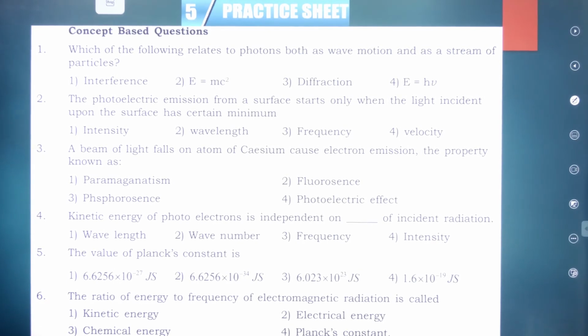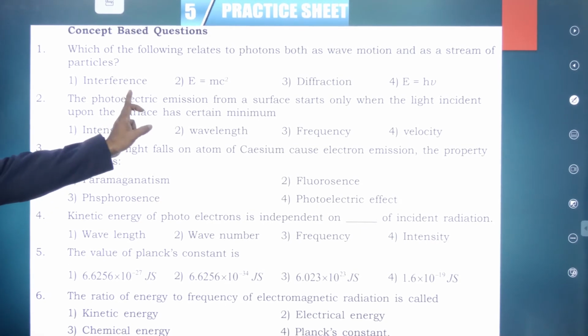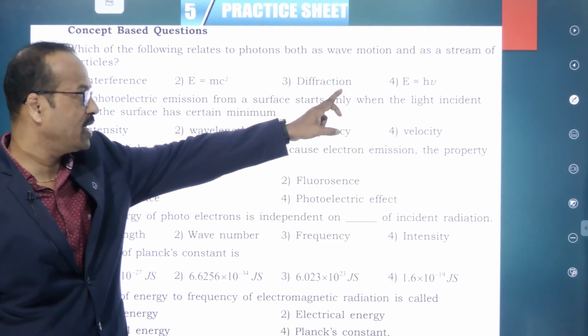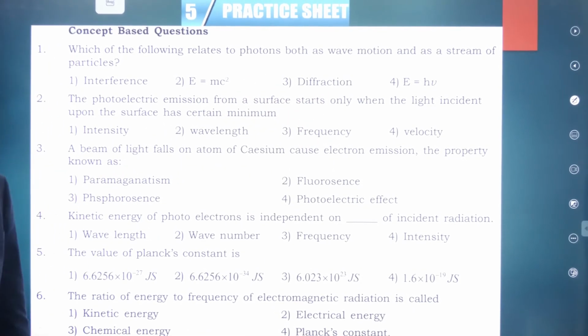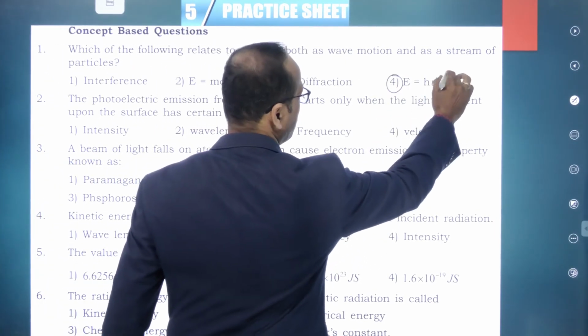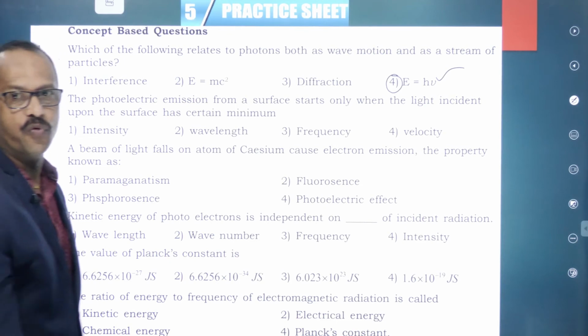Which of the following relates to photon both as a wave motion and as a stream of particles? First option, interference. Second option, E is equal to mc square. Third one is diffraction, and fourth one is E is equal to h nu. What's the answer? E is equal to h nu according to Planck's quantum theory. So the option is 4.